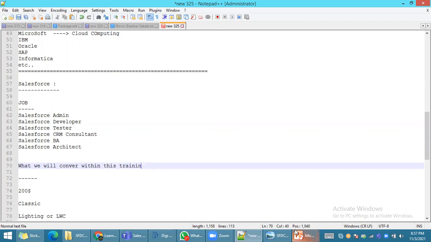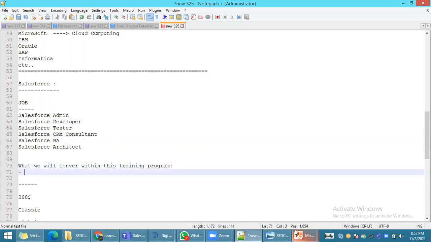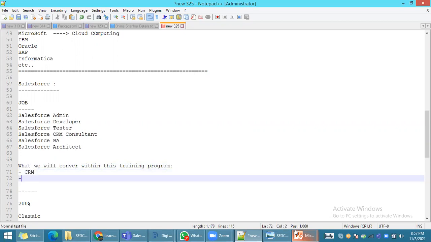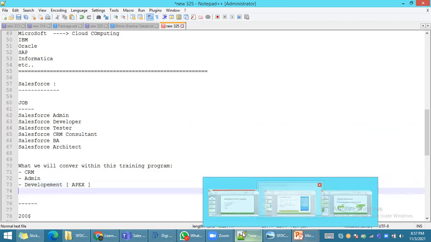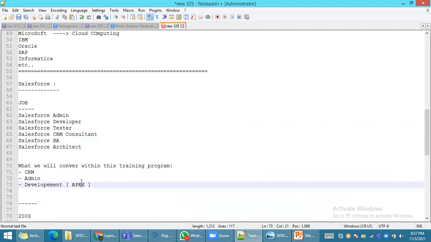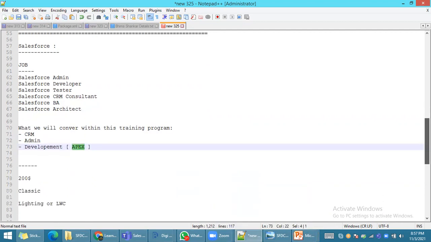Yes, obviously you have to learn one of the programming languages. I will repeat again for your better understanding. We will cover Salesforce CRM, admin, then development. For development, you have to learn the Apex language. We will give complete training, no need to learn any separate programming language. This training is enough.